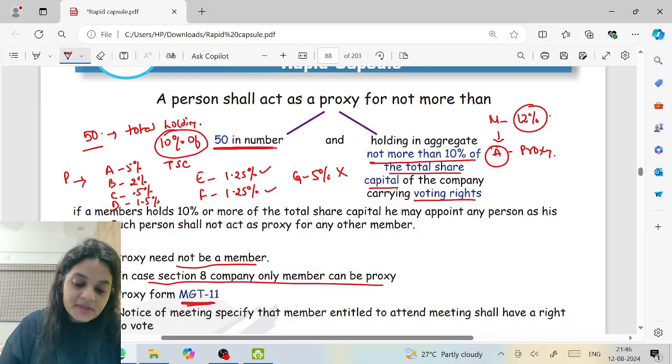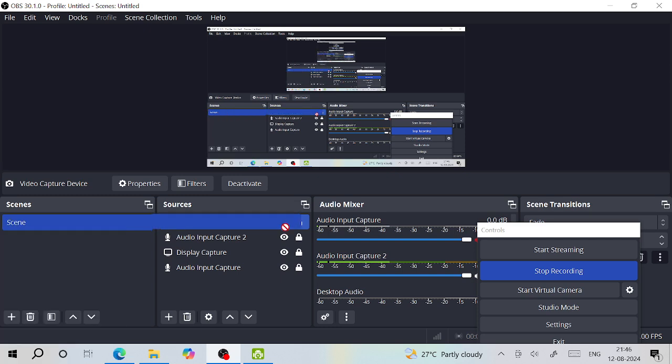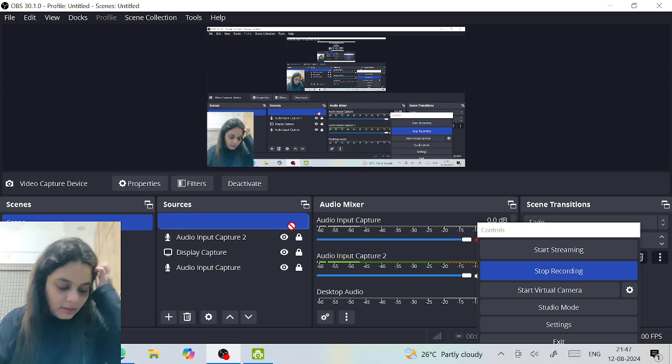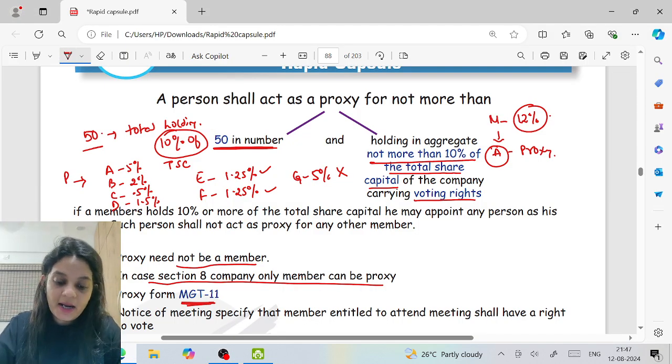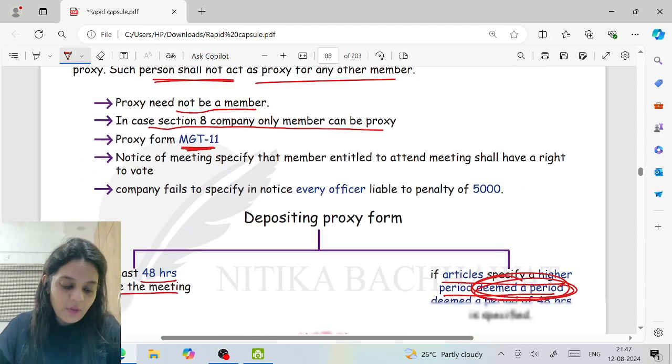That means if a member holds more than 10%, he can appoint a proxy, and such person shall not act as a proxy for any other member. I hope it's clear to everyone.